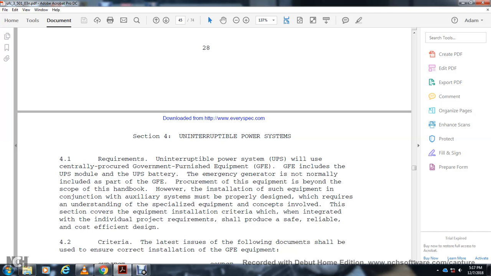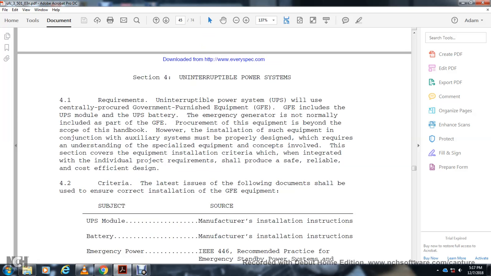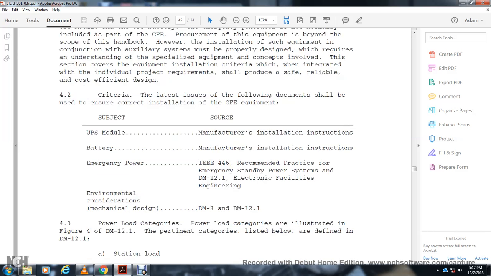4.2 Criteria. The latest issue of the following documents should be used to ensure the correct installation of the government furnished equipment: the uninterruptible power system module, battery, emergency power, manufacturer's installation instructions, IEEE 446, the recommended practice for emergency and standby power systems, DM12-1, electronic facility engineering, environmental consideration, mechanical design, DM3, DM12-1, power load categories, illustrated in Figure 4, DM12-1, with the particular categories listed as defined.